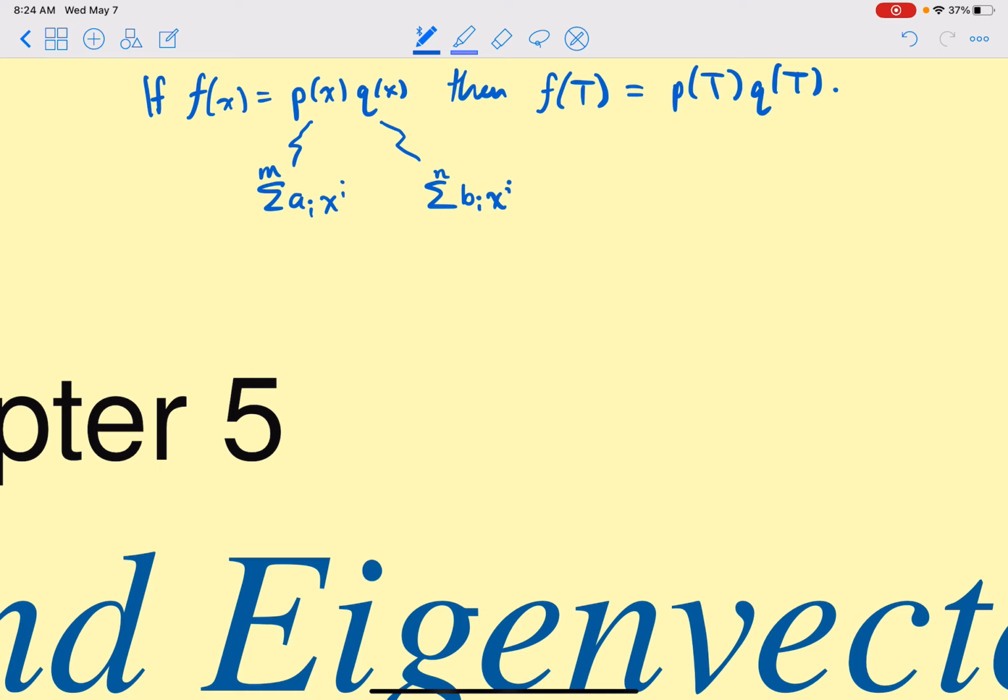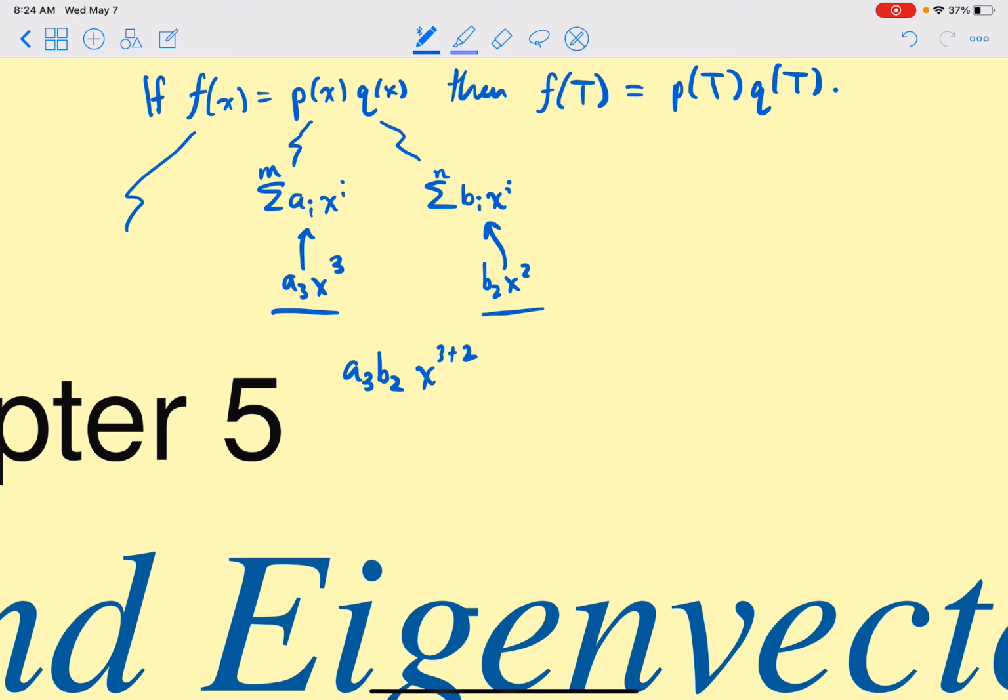Then how do we multiply polynomials? Well, the way you multiply polynomials is you take all terms here and multiply each by every term here. Let's say I had the a3 x to the third term inside there, and the b2 x squared term inside there. I'd multiply these together, and I'd get an a3 b2 x to the 3 plus 2.